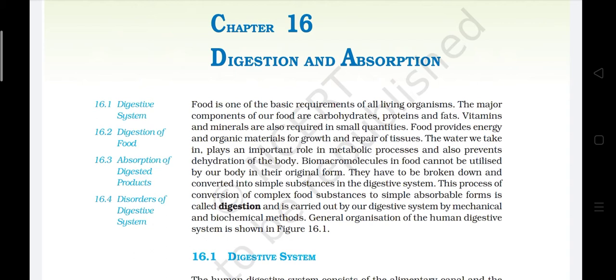Biomacromolecules in food cannot be utilized by our body in the original form. They have to be broken down and converted into simple substances in the digestive system. This process of conversion of complex food substances to simple absorbable form is called digestion and is carried out by our digestive system by mechanical and biochemical methods. General organization of the human digestive system is shown in figure 16.1.